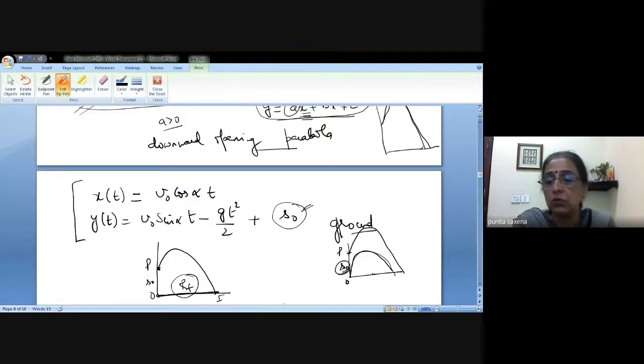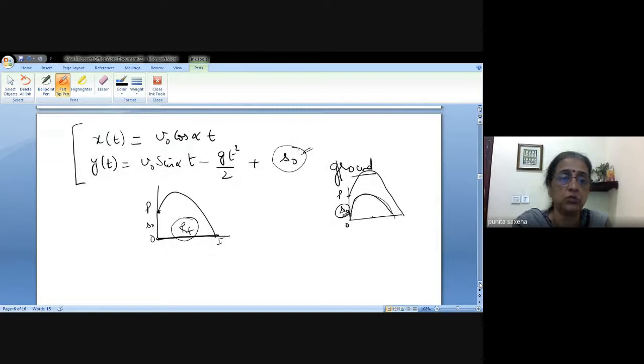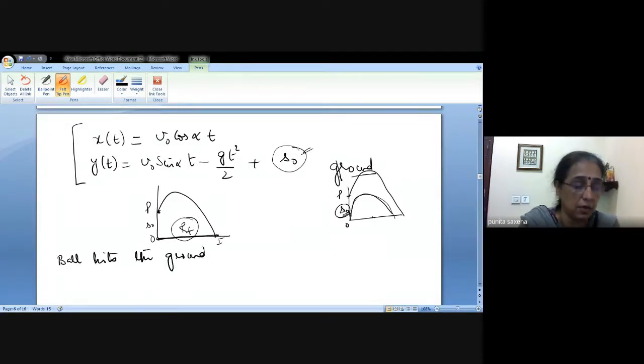Okay. Now, to find the range of flight, now I'm just giving you ideas. How are we going to use this? So that means basically when we say that my ball is going to hit the ground. So ball hits the ground when what happens? When y is 0. Because when it hits the ground, that means at this point your y is 0.